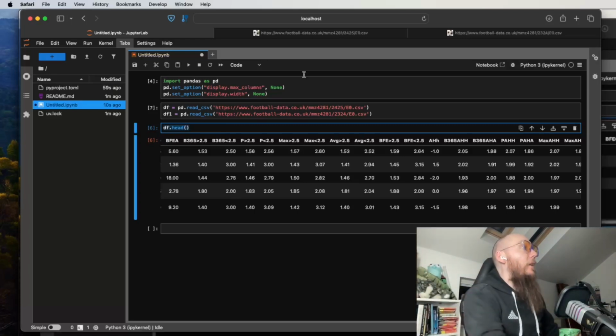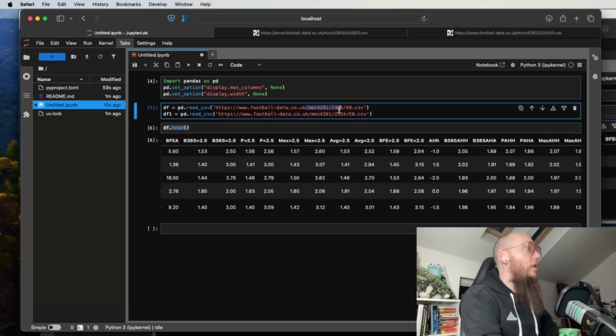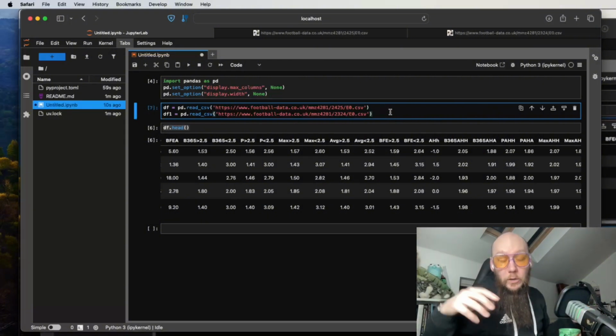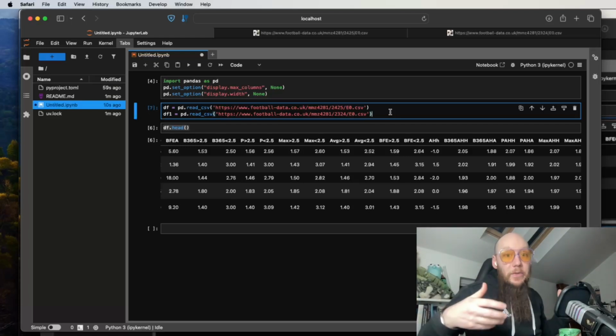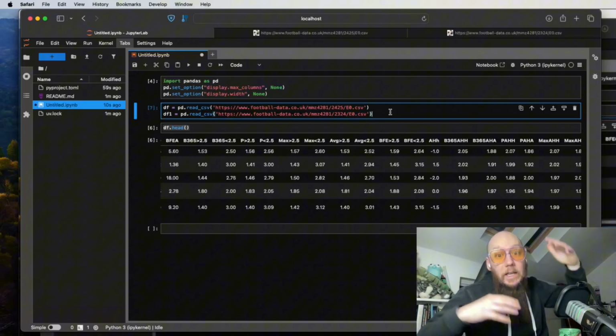because they are programmatic, right? You can see that these change in a predictable way. The thing that changes is the name of the league, which is E0 or E0, and the date, which is 23-24. And so what we're going to do is set up and create multiple links in a for loop and then read in those individual data frames and stack them together like that.